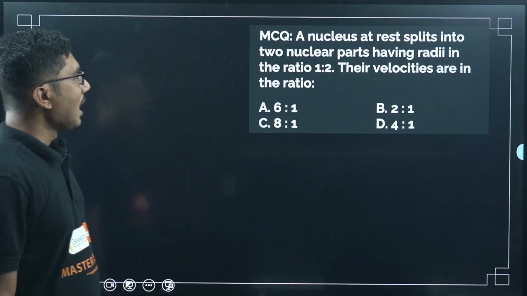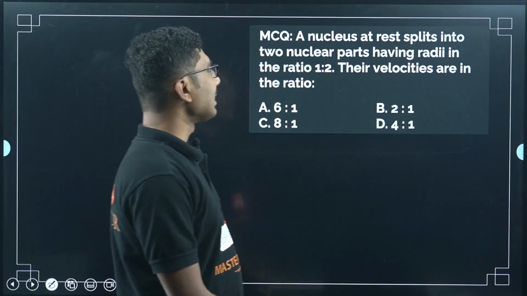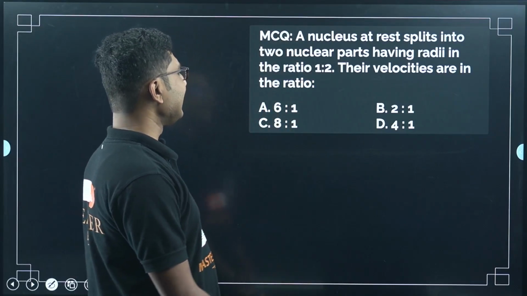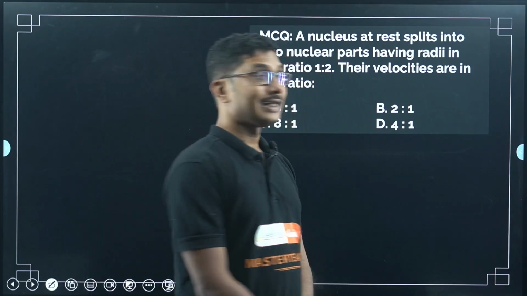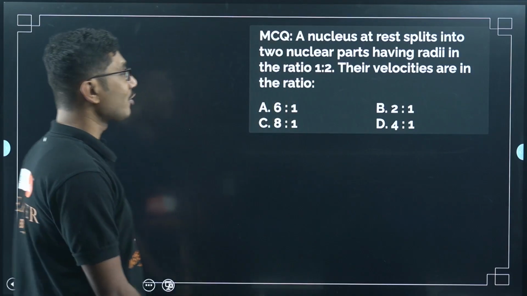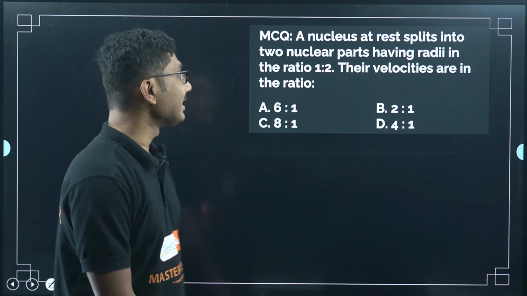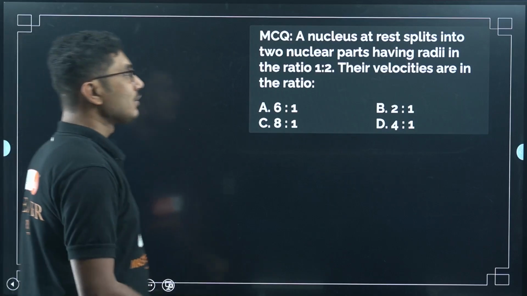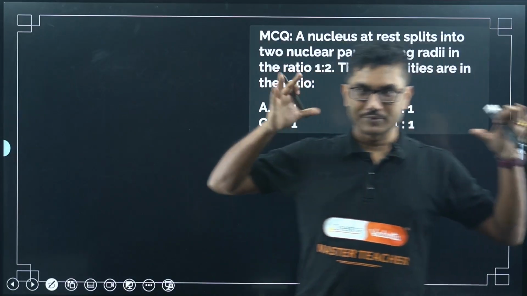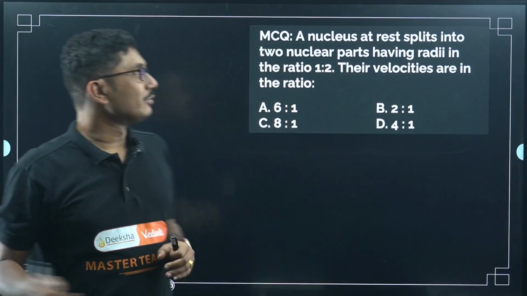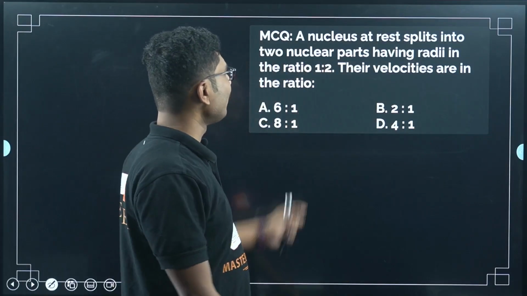Now, a nucleus at rest splits into two nuclear parts having radii in the ratio of 1:2. Their velocities are in the ratio? Very interesting question. This is also from your previous year questions. Very intelligent question, not difficult but very intelligent. So a nucleus at rest splits into two halves, and they have radii in the ratio of 1:2.